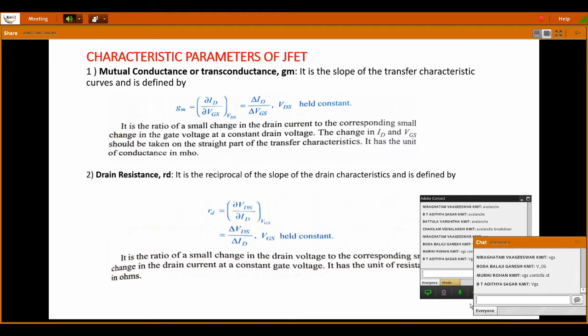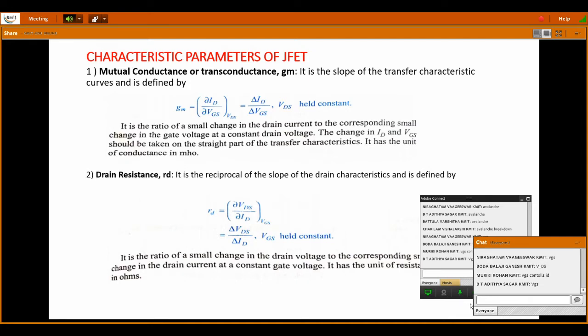It is the slope of the transfer characteristic curve, and it is defined by gm equals partial derivative of ID by partial VGS at VDS constant, by maintaining the drain to source voltage constant. It can also be written as delta ID by delta VGS at VDS held constant.